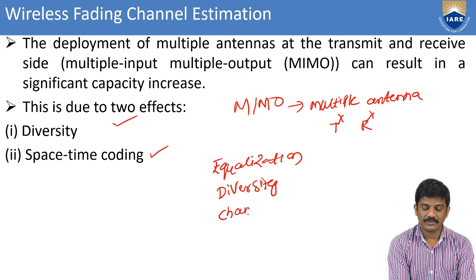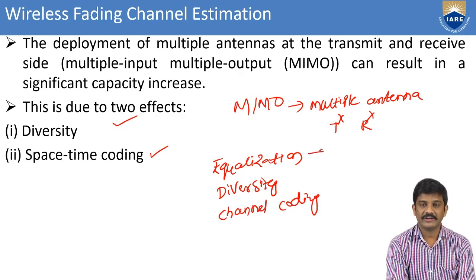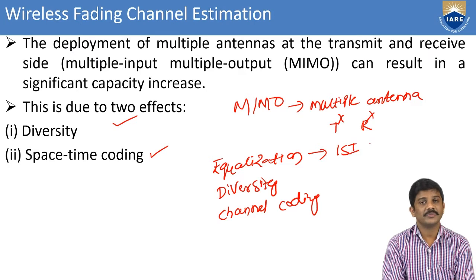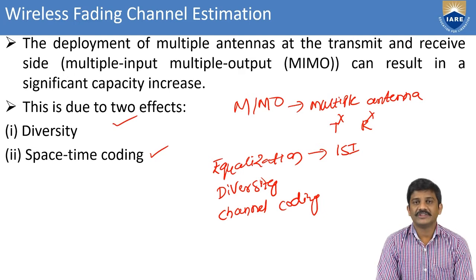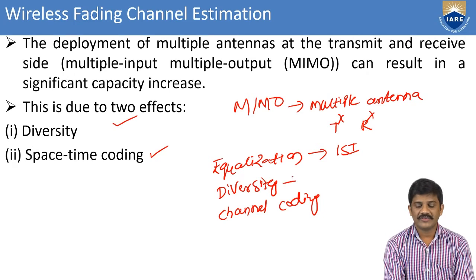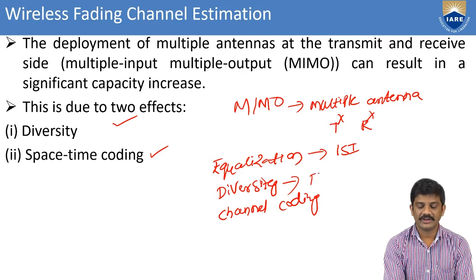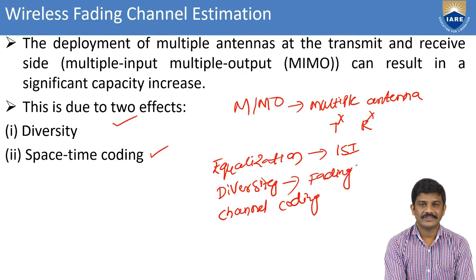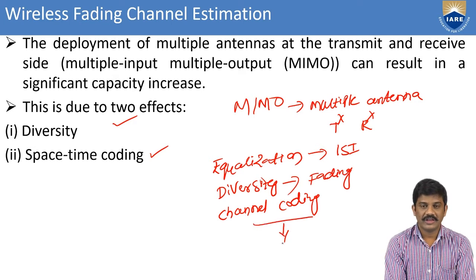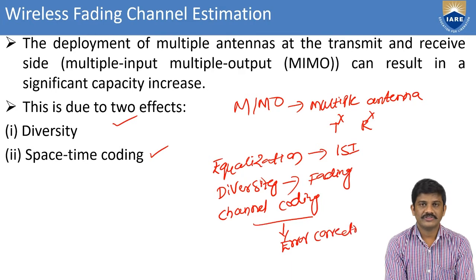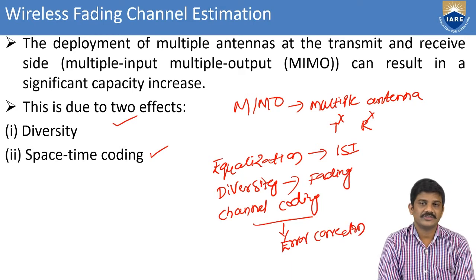Channel coding is used for error correction. This is for the wireless communication system.